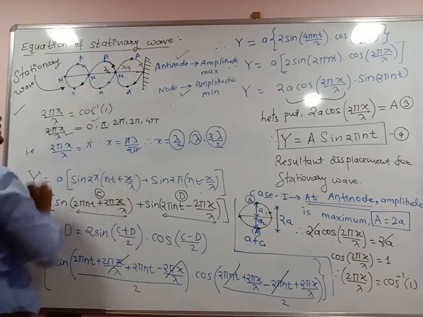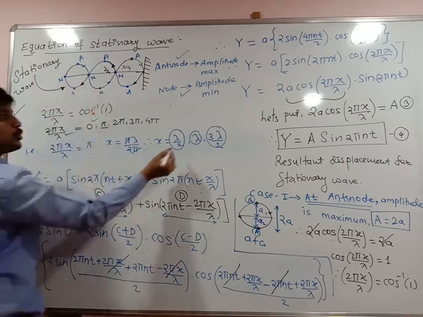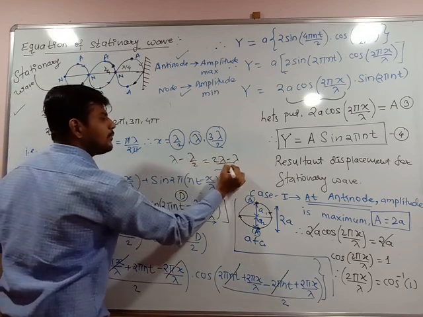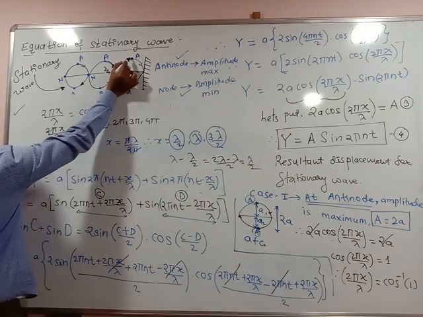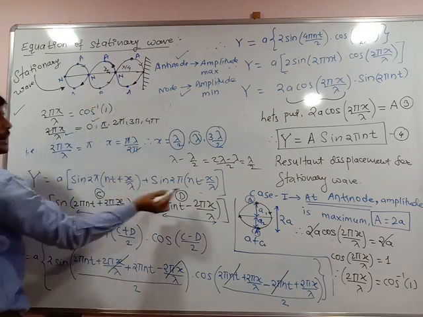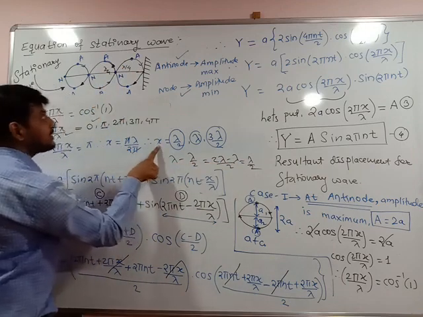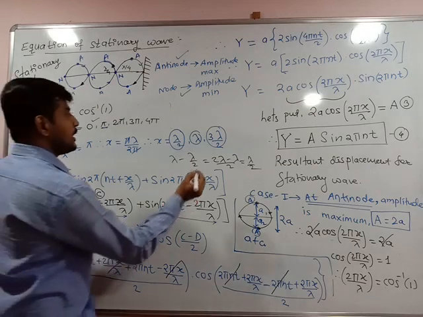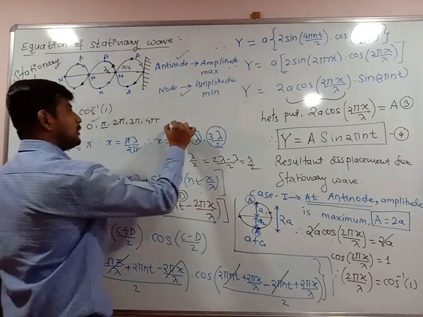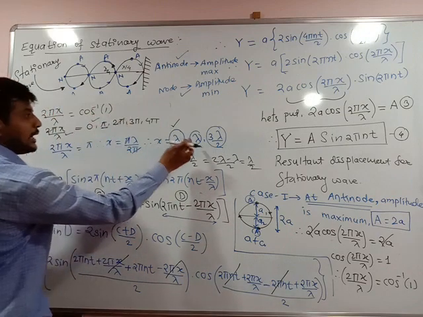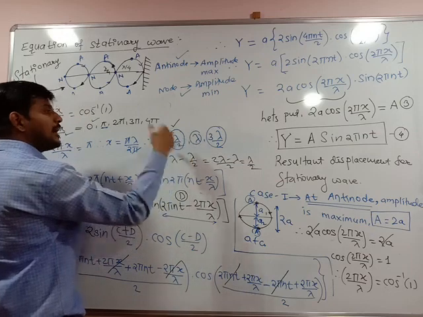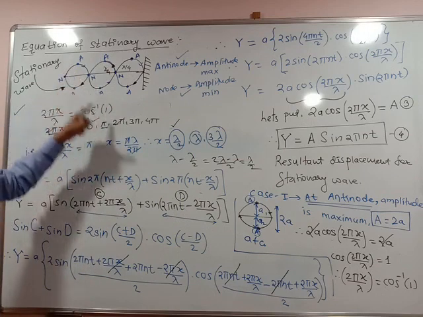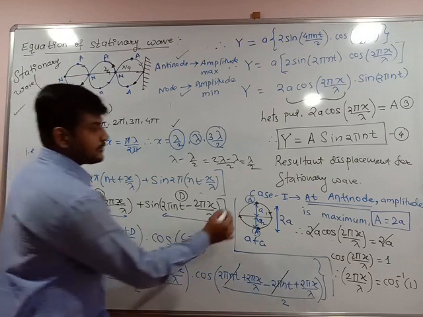From here again it will be the same, lambda by 2, and from here again the next will be lambda by 2. If you take the difference, lambda minus lambda by 2, you get lambda by 2. Also 3 lambda by 2 minus lambda is lambda by 2. So x indicates the distance between successive antinodes. Always it is lambda by 2. So keep in mind, the distance between two successive antinodes is always lambda by 2.